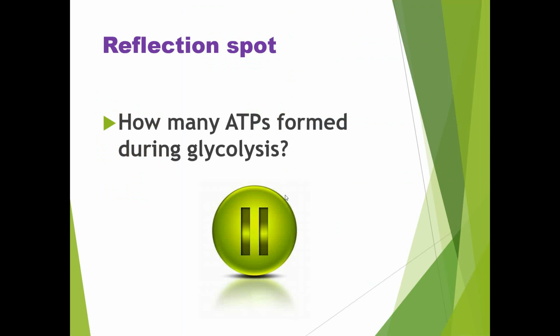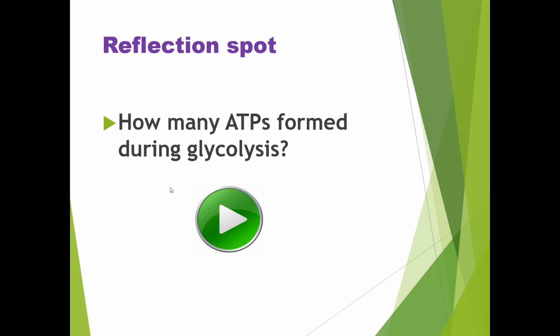So this is a reflection spot where you have to think about the question: how many ATPs form during glycolysis? How many ATPs get utilized, how many ATPs get generated, and thereby how many ATPs get formed during the glycolysis process? You have to think on that. Take a 5-minute break, pause the video and write in your notebook how many ATPs get generated through the glycolysis process. After those 5 minutes, play the video and check whether your answer is right or wrong.